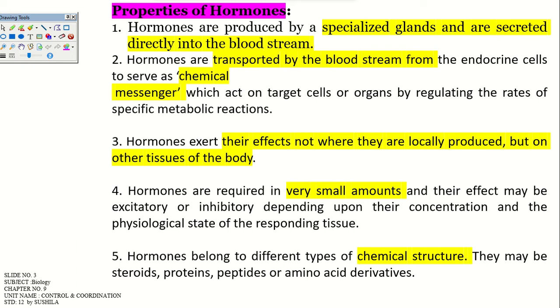Third, it not only affects a particular organ but also the surrounding cells and tissues of the body, right? Fourth, it is present in a very small amount, yet it is essential for the body. And fifth, based on chemical structure, it is present in different forms: steroid, protein and amino acids, right?